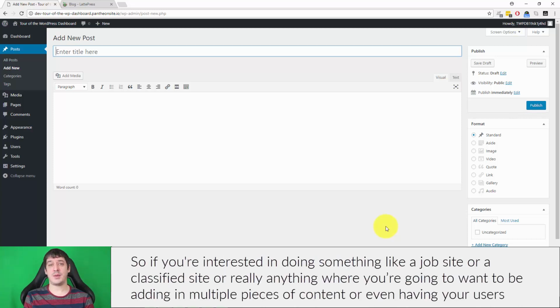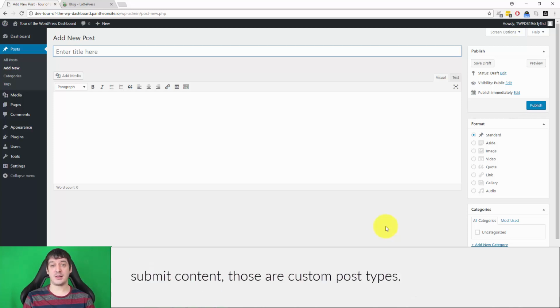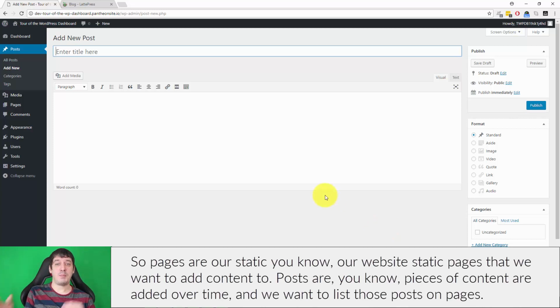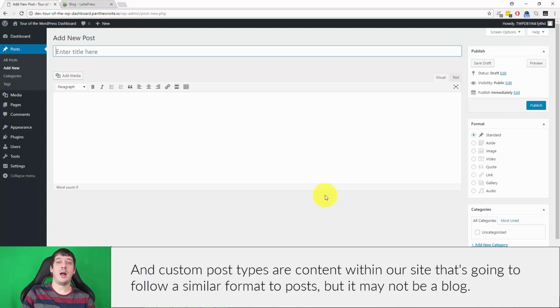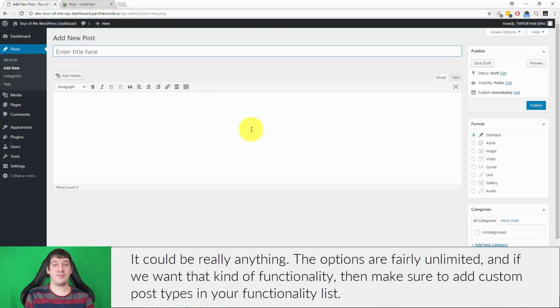So if you're interested in doing something like a job site or a classified site, or really anything where you're going to want to be adding in multiple pieces of content, or even having your users submit content, those are custom post types. So pages are our website's static pages that we want to add content to. Posts are pieces of content that are added over time, and we want to list those posts on pages, right? And custom post types are content within our site that is going to follow a similar format to posts, but it may not be a blog. It could be really anything. The options are fairly unlimited. And if we want that kind of functionality, then make sure to add custom post types in your functionality list.